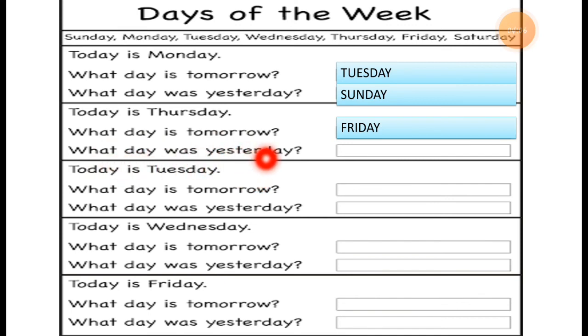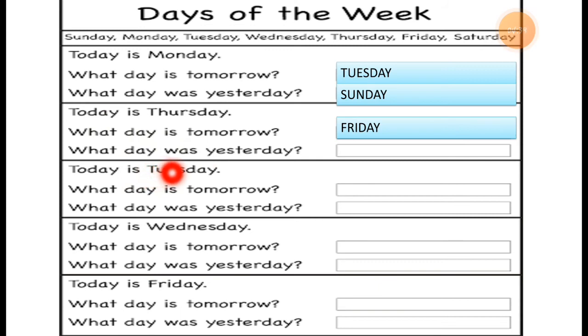Now the yesterday. What day was yesterday? So yesterday means before. So before Thursday, which day was it? The question is, what day was yesterday? It means before Thursday. What day was it before Thursday?